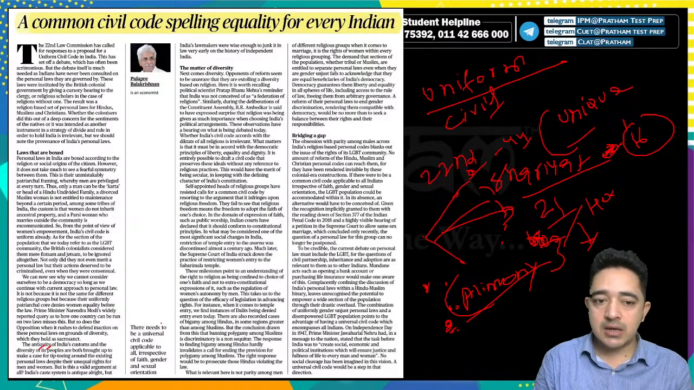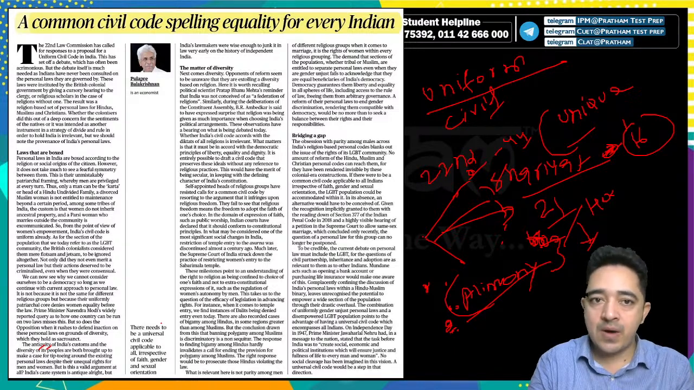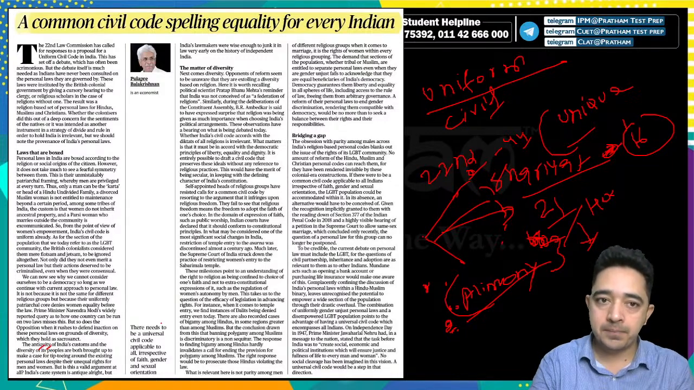India's caste system is antique, as you know. Caste and Varna are two different things. But India's lawmakers were wise enough to junk caste in law very early in the history of independent India.